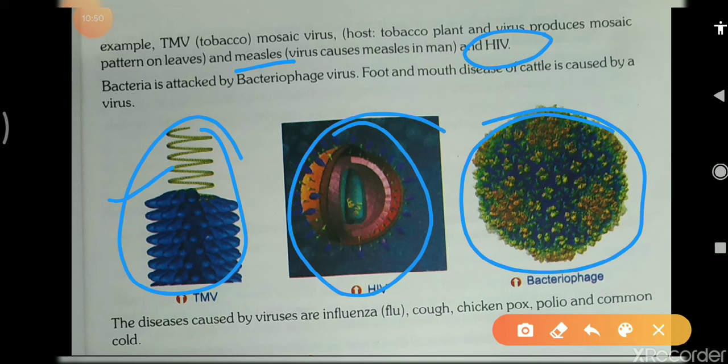The diseases caused by viruses: see here, students, bacteria are also affected by a virus, the bacteriophage, which attacks bacteria.